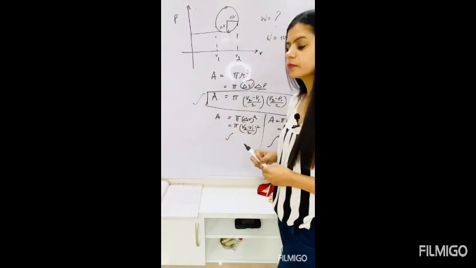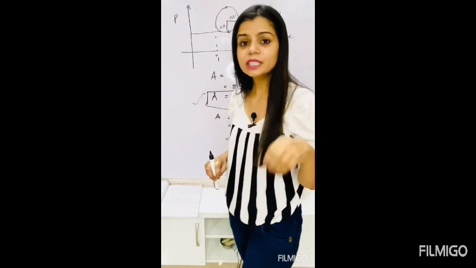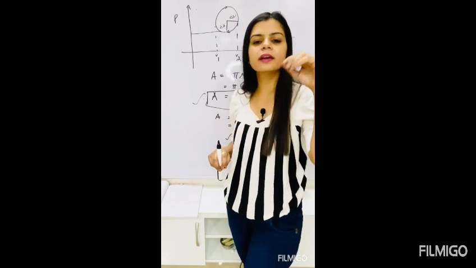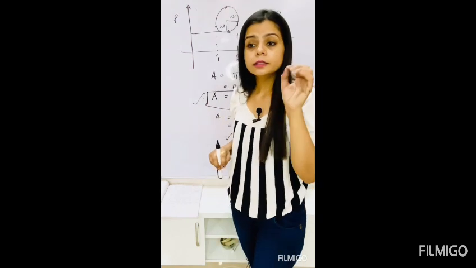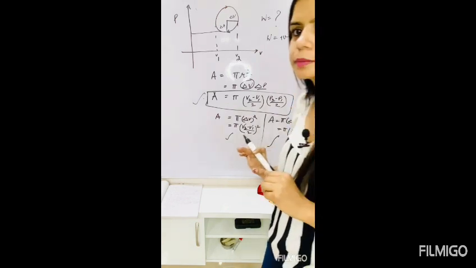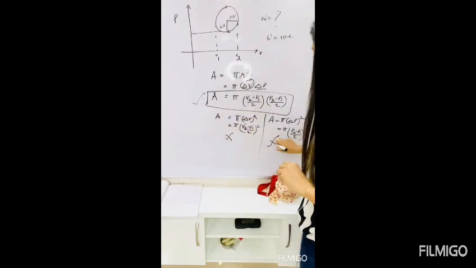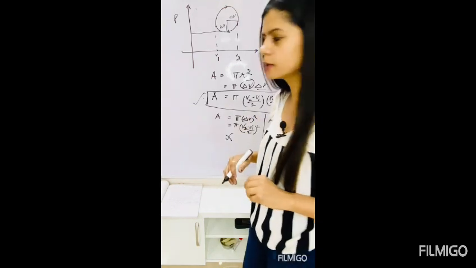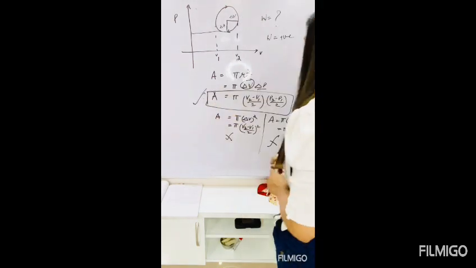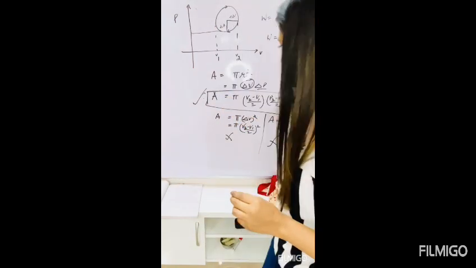But in physics it is not like that. In physics, students, a formula is not considered correct unless it is dimensionally correct. This is not dimensionally correct, this is not dimensionally correct, but this one is dimensionally correct. Getting my point? So we will not take this. This is wrong because they are not dimensionally correct formulas. So we will take this formula. This is very important. You will make mistakes in the exam, so please note it down.